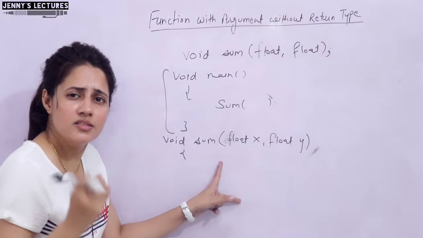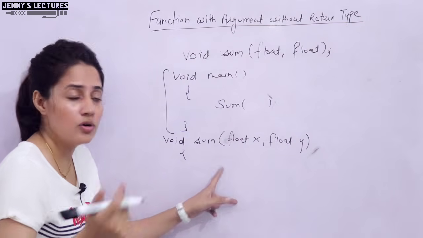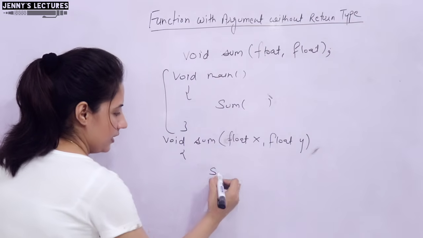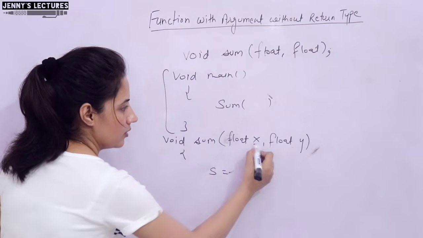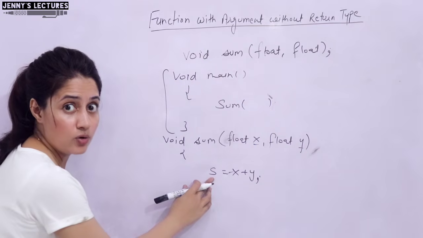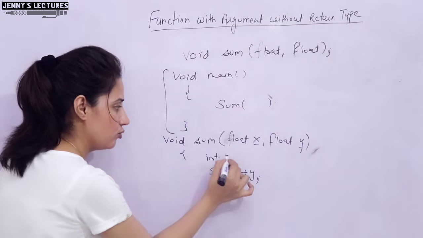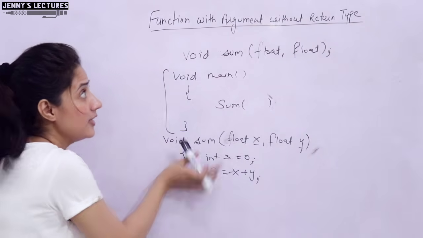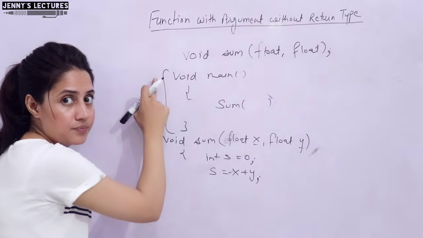So, here what will you write? Just the logic. Logic is what? I am taking suppose a variable s is equal to the variable names x plus y, but here s is what? A local variable. So, here s you have to declare, s is equal to 0, s means sum, and it is not returning anything, without a return type.